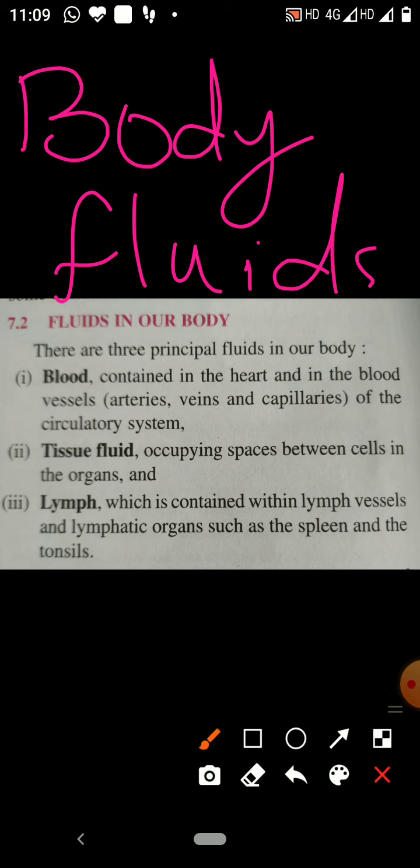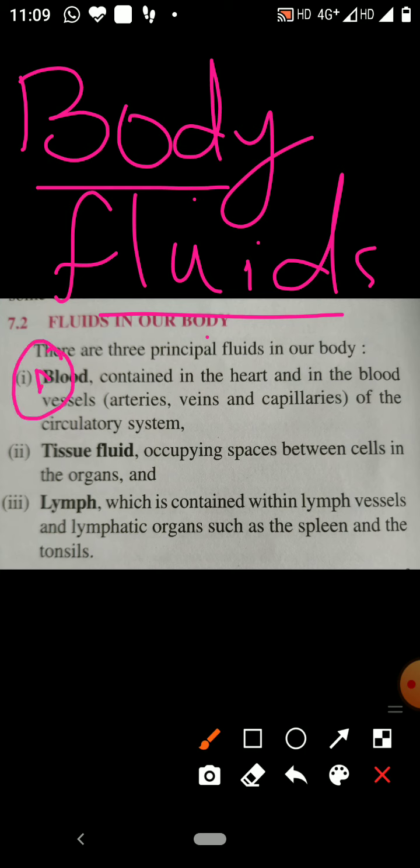Today I am going to explain body fluids. In the body of living organisms, fluid is found. So what fluid is found in the body of living organisms? That is body fluids. These body fluids are of two types.